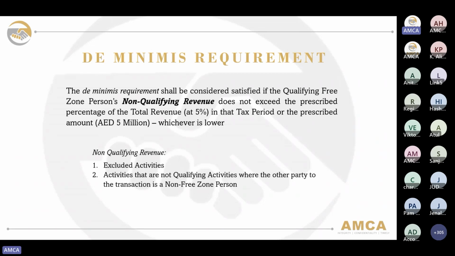If you can remember the third category of qualifying income, wherein we mentioned any other income, if the qualifying free zone person meets the de minimis requirement, then this non-qualifying revenue, like the one listed on excluded activity as well as the activities that are not qualifying activities where the other party to the transaction is a non-free zone person, would come under qualifying income as well.